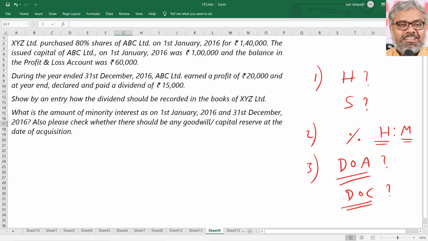But during 2016, ABC Limited earned a profit of 20,000 rupees, and at the year end declared and paid a dividend of 15,000 rupees. So that is the point.